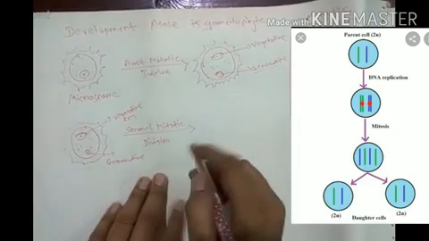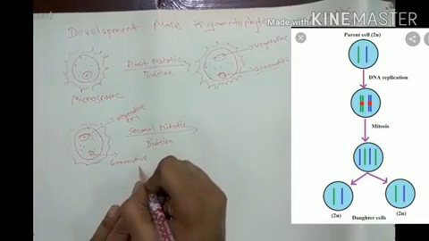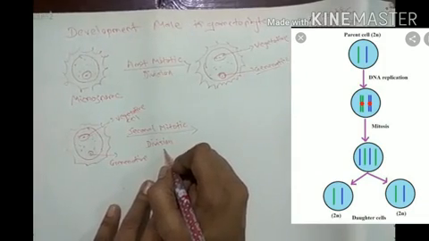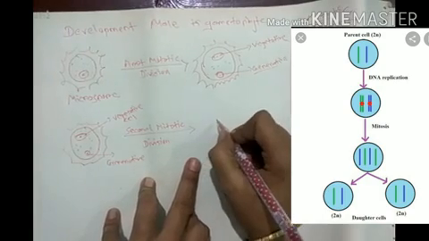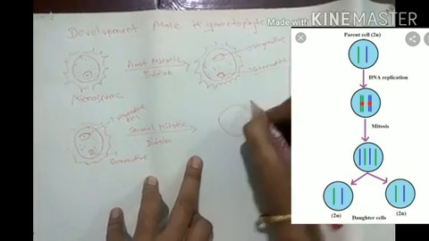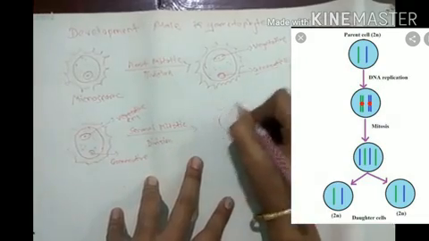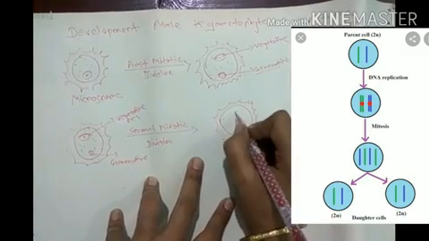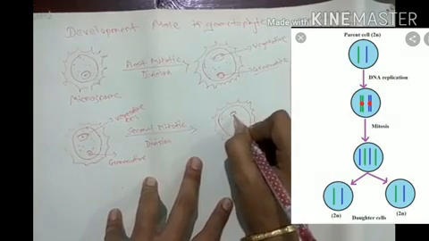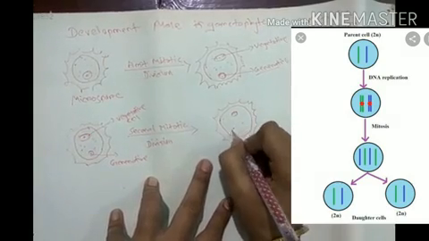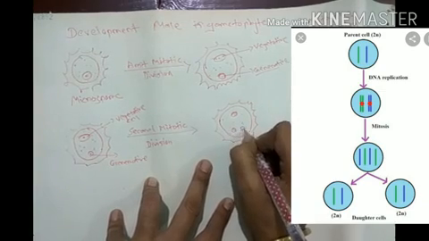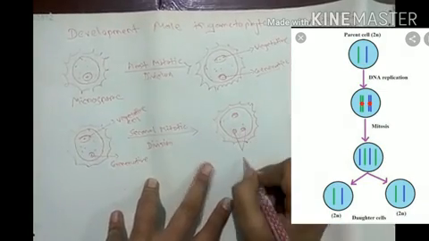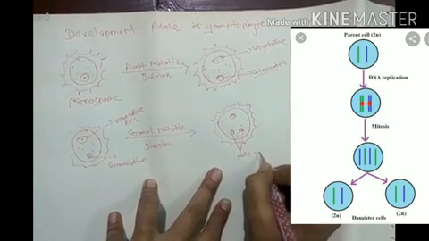Now, the generative cell in which the second mitotic division takes place gives two male gametes. How? See, a smooth intine as it is, spiny exine as it is, cytoplasm is there as it is, and a degenerating vegetative cell and a pair of male gametes, that is two male gametes. You can label this male gametes.